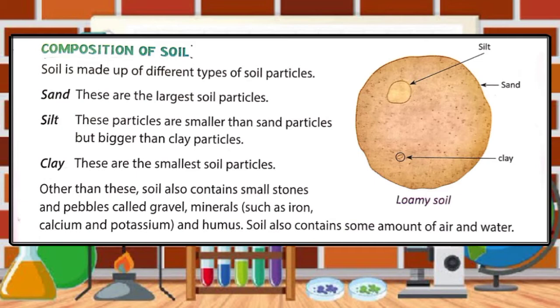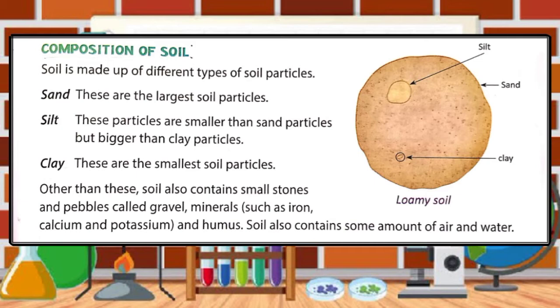Sand is the largest soil particle, made up of weathered primary rock mineral. Then silt, this particle is smaller than the sand particle but bigger than the clay particle. And clay particles are the smallest soil particles.